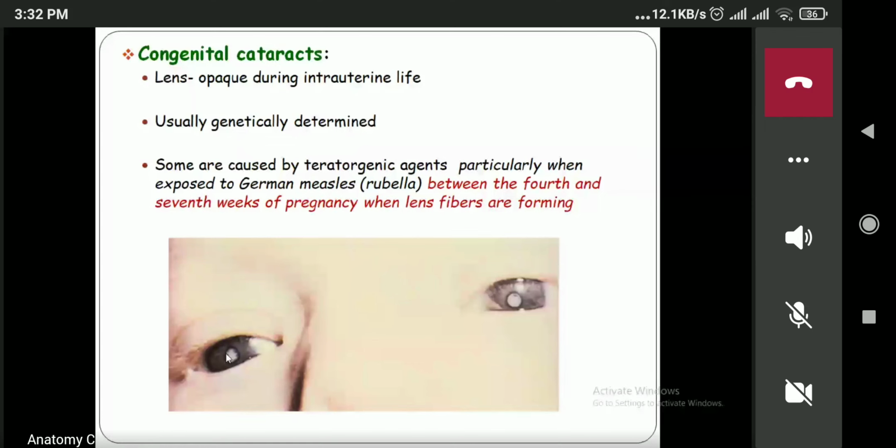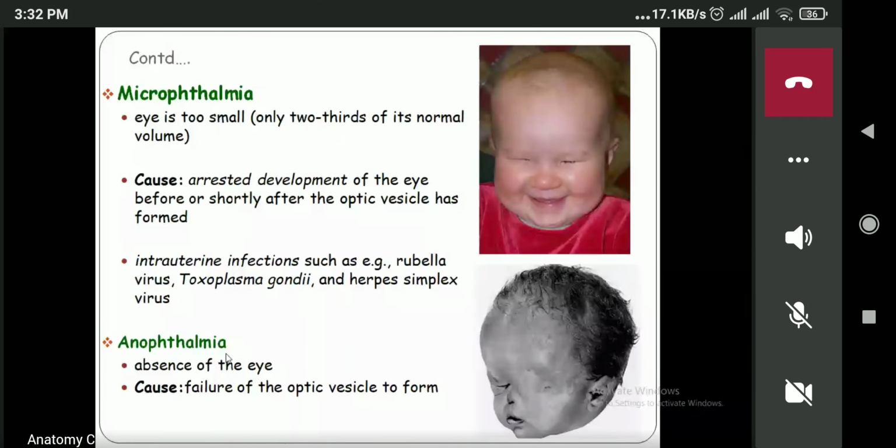Now, microphthalmia means the eyes are very small compared to normal. The cause is mainly that the development of the eye is arrested after or before the formation of the optic vesicle, which may lead to a small eye. Intrauterine infection such as rubella virus can also be a cause.